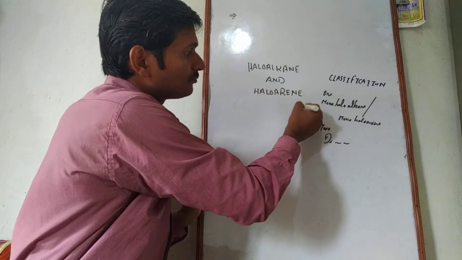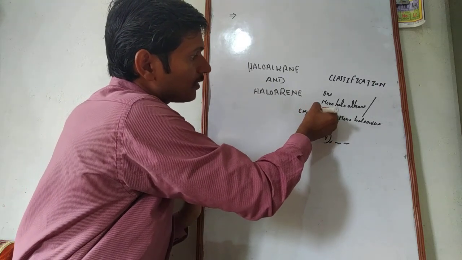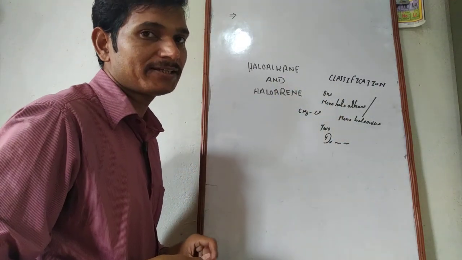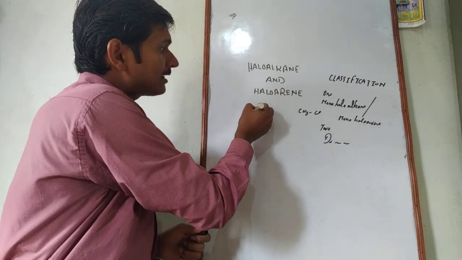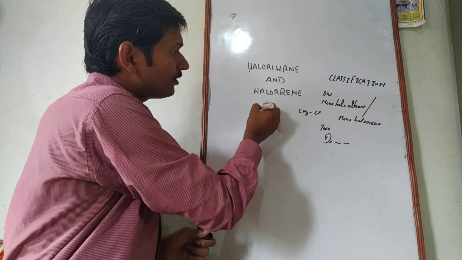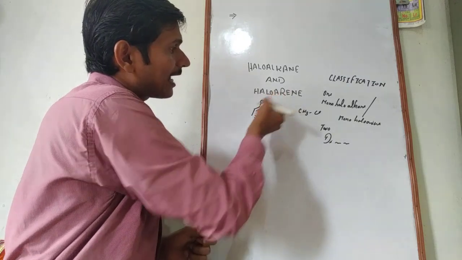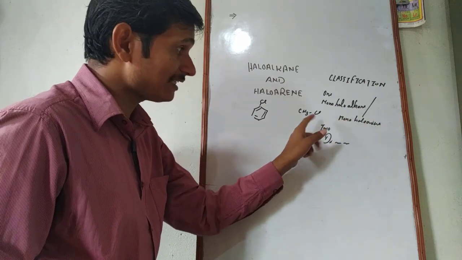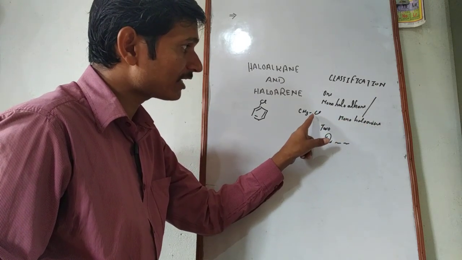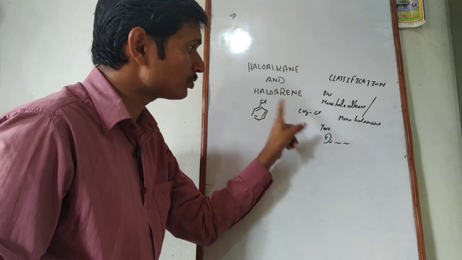For example, CH3Cl, chloromethane, is a monohaloalkane, while on the other hand, chlorobenzene is an example of a monohaloarene. As you can see, there is only one chlorine atom present in it.